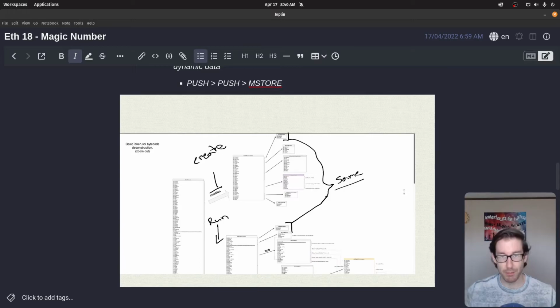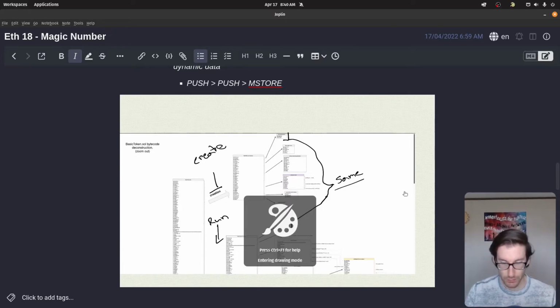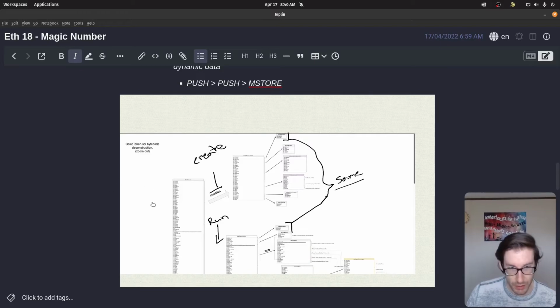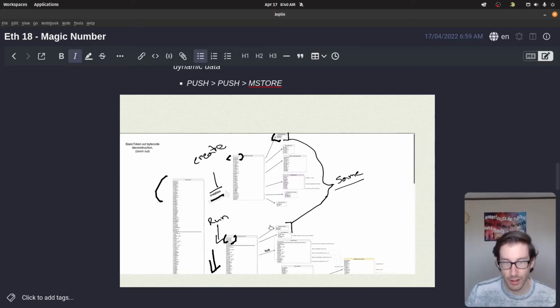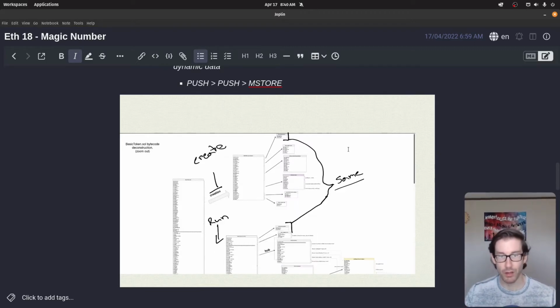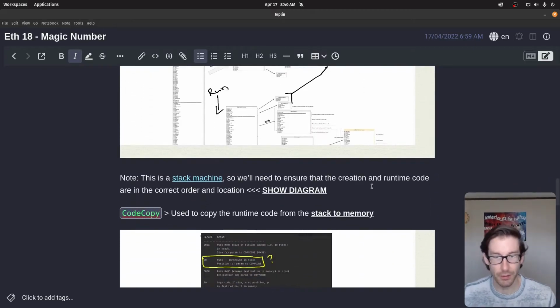Here's just a brief example of that big diagram that I showed you. When you break this massive contract up, you have your creation phase and you have your runtime phase down here. Each of these segments has a beginning portion at the very start of each of these opcode lists. In the beginning of those, there's this little box calling out specifically that these are identical. They're using the same thing that we've mentioned up here: it has the push, the push, and the store, with the 80, 40, and then the 52. That's identical because we're setting up that free memory pointer. And this is just one example of how this is utilized.